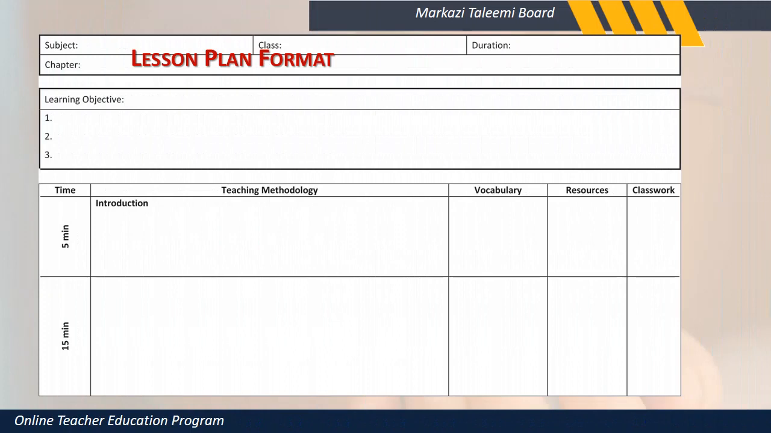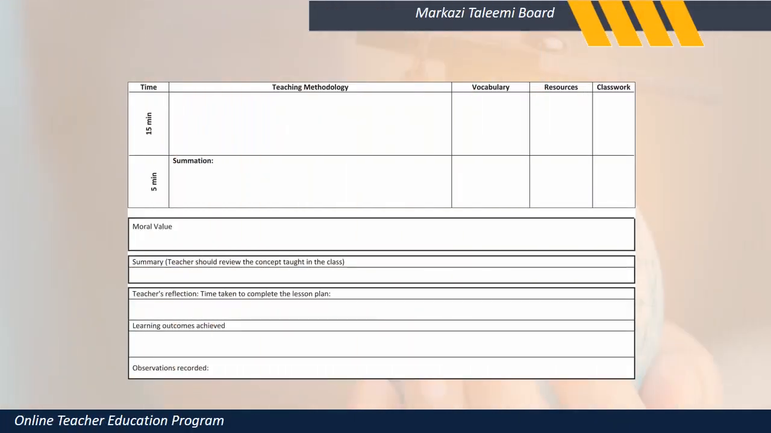Lesson plan format, a PDF of this is attached along with the lesson plan. You can download it and use it.